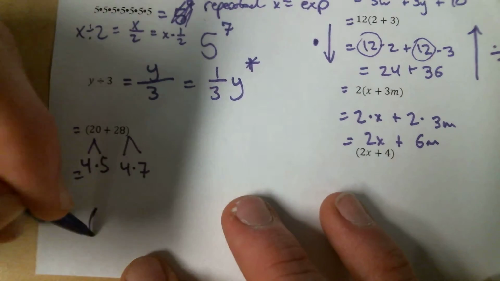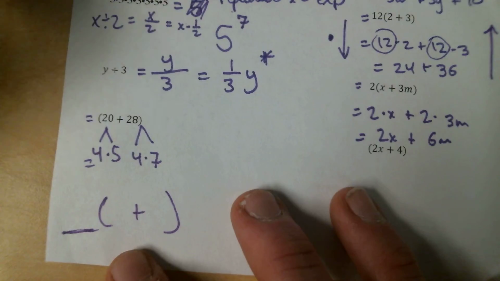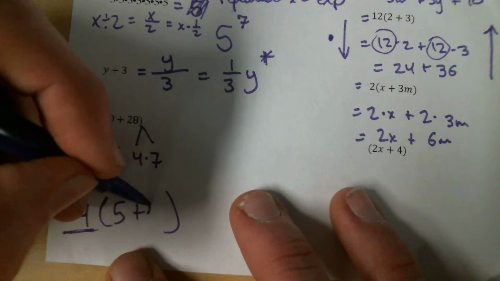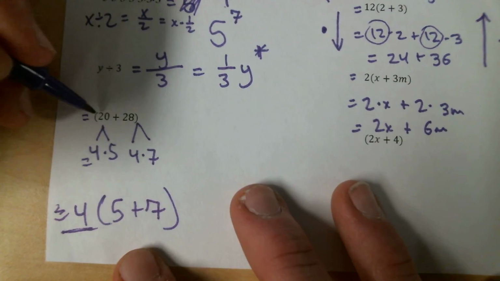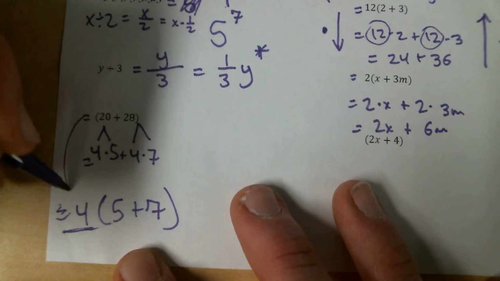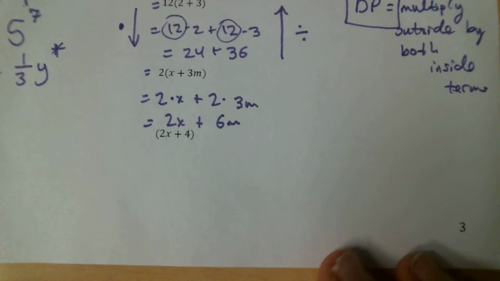So let's think where everything goes using our distributive property. We've got addition on the inside. Our common number goes outside, so I would have 4 and then 5 plus 7 on the inside. So 4 times the quantity 5 plus 7. So if someone said, here's this chunk of stuff, write an equivalent expression for it, you would say, oh, here it is right here. Let's try one last one here for our opening problem set.